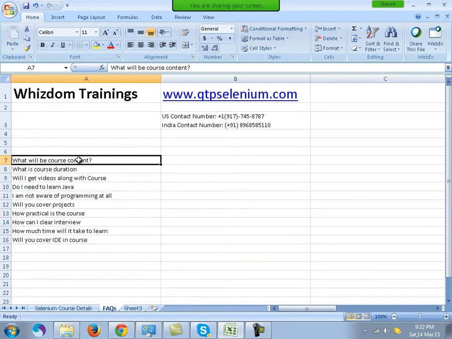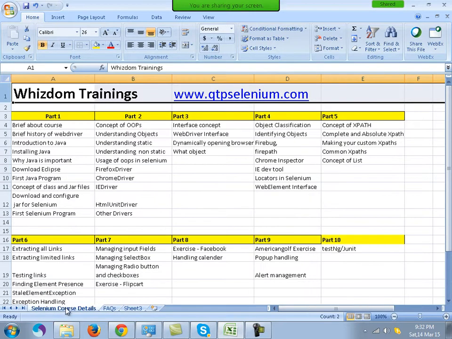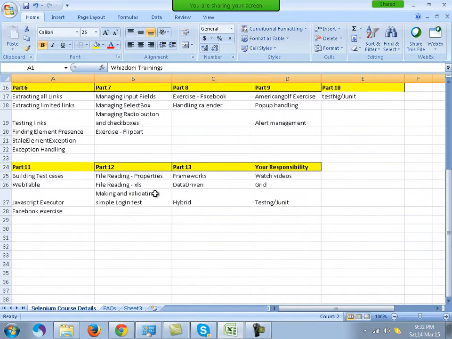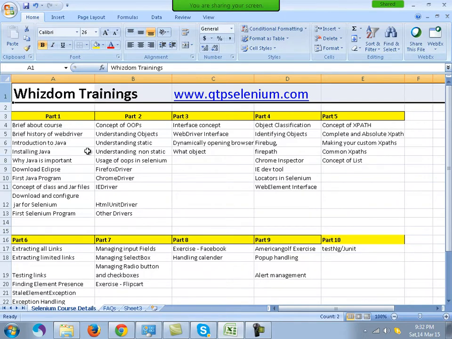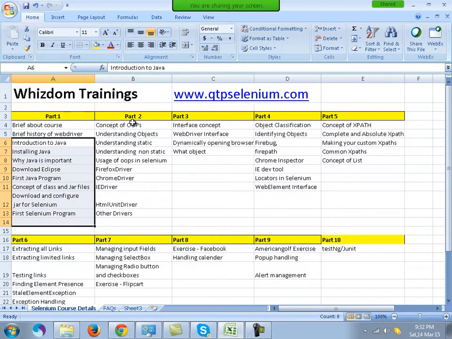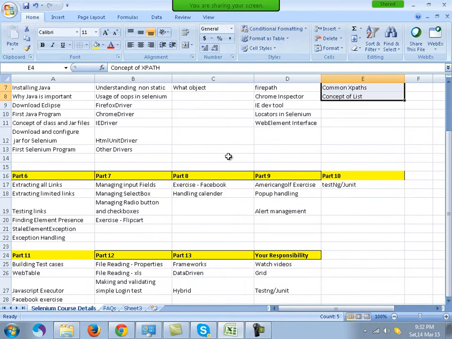The first question which everybody would be thinking is, what are the course details? What all will we be covering in this course? I have categorized the course details here in short for the online training. These are the various parts. We'll be starting with Java, going over concepts of interfaces and so on, then you'll start with Selenium.